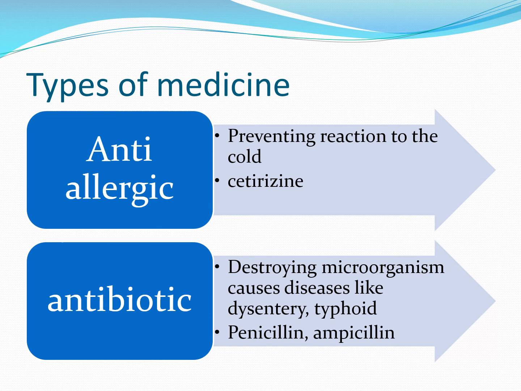Next one is antibiotic. Antibiotic is used for destroying microorganisms that cause diseases like dysentery, typhoid, and tuberculosis, etc. And it is also used for curing infection. So we use antibiotics, and the examples are penicillin and ampicillin. So these are antibiotics, and these all are the types of medicines.